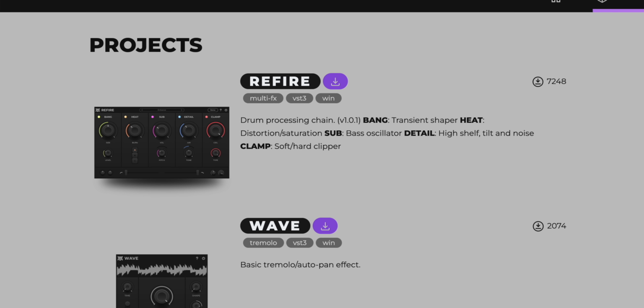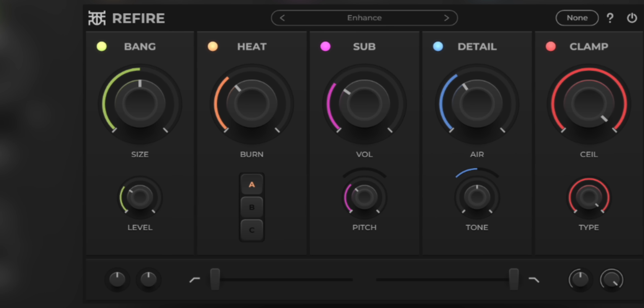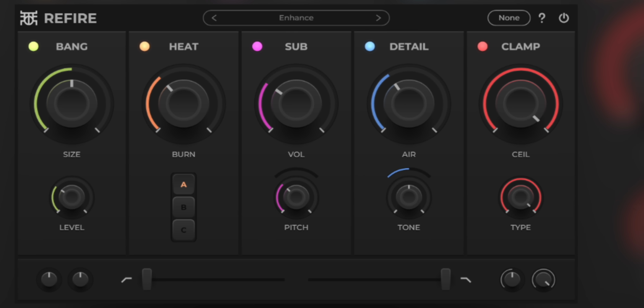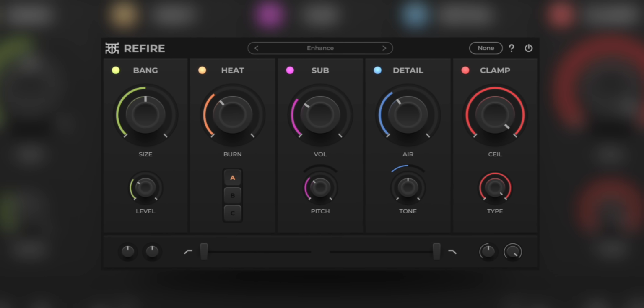Today's freebie goes along with the drum theme in today's video. It's a drum processing chain plugin that's totally free. It's Refire, and it gives you a transient shaper, distortion, a sub-bass oscillator, a clipper, and more. Everything to take your drums to the next level. You can download it free using the link below.